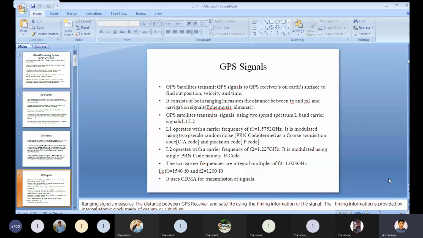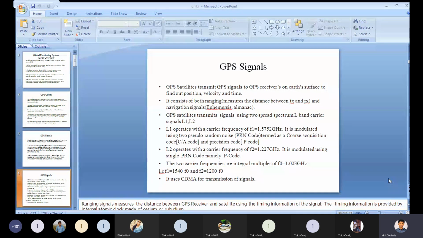The GPS satellites transmit the signals using two spread spectrum L-band carrier signals, L1 and L2.